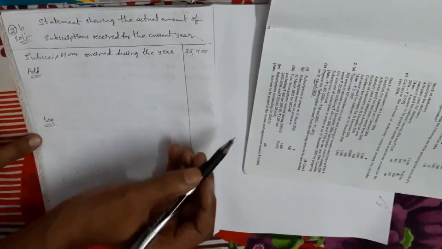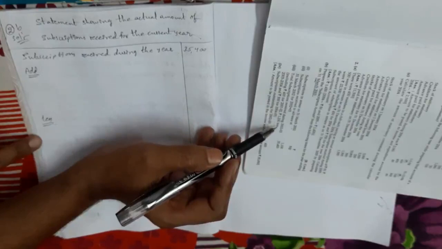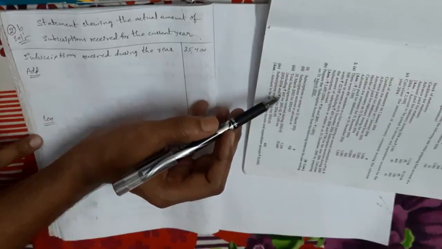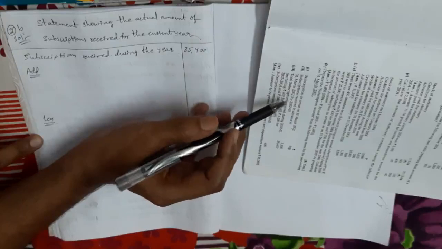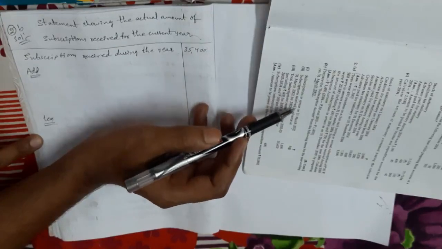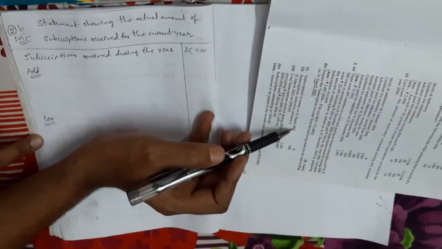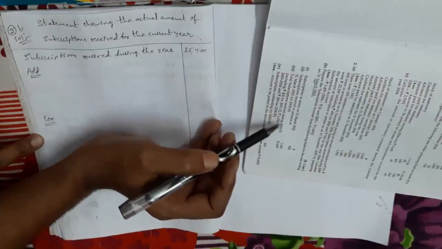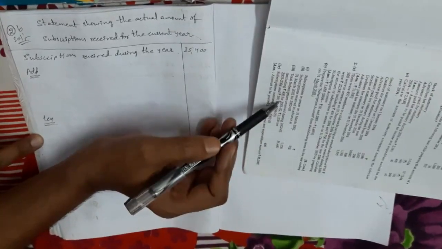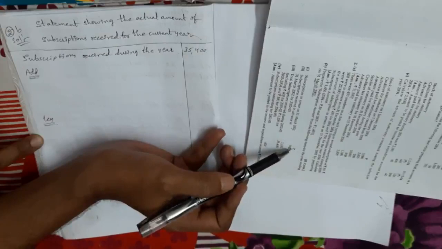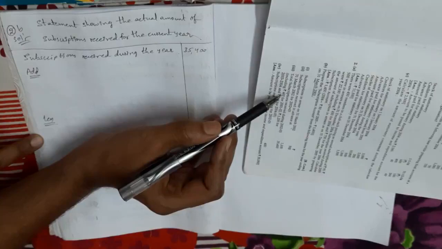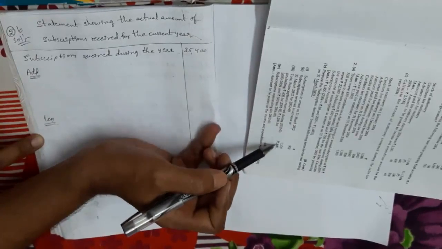So in this problem, total subscription received during the year 2002 to 3 is given as 35,400, but that includes 400 rupees for 2001 to 2, which means last year's amount of 400 rupees is included. At the start they also gave subscriptions in arrears on 31st March 2002, which means last year only. But my dears, here this 500 rupees is given separately, which means it is not included in this amount. Only 400 rupees out of 500, related to last year, is included in this amount.